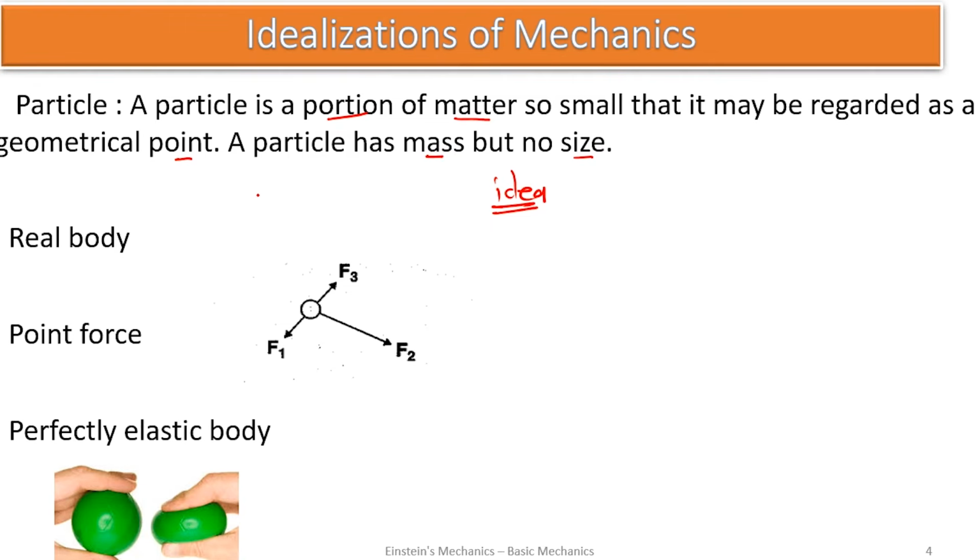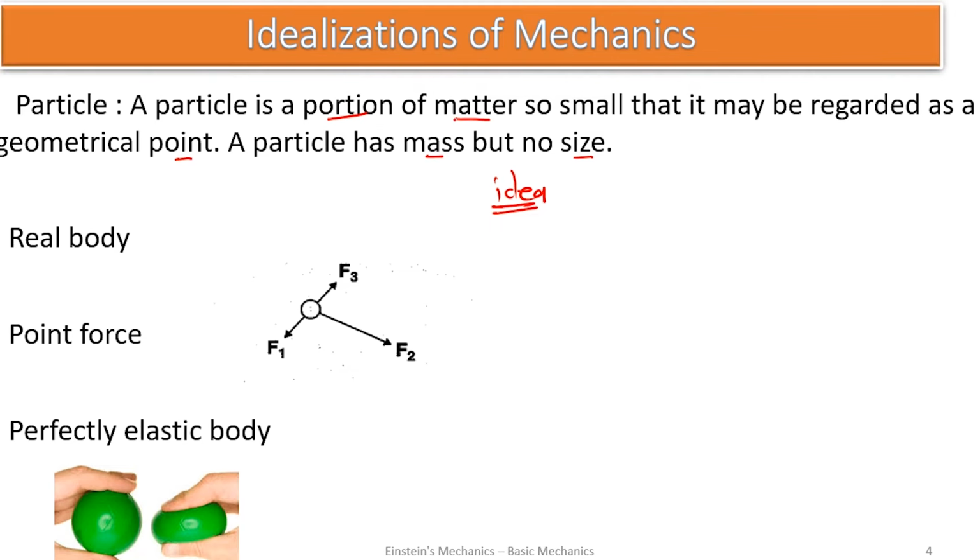Sometimes we want to make analysis of bodies and taking the whole body is very cumbersome. So we need a particle, a portion of it, to make the analysis. That portion we are going to take is called a particle. It should be a portion of any matter that is under study, and it should be so small that it may be regarded as a geometric point. It does not always mean that the particle is very small. We can consider a human being as a particle, depending on the matter under consideration.